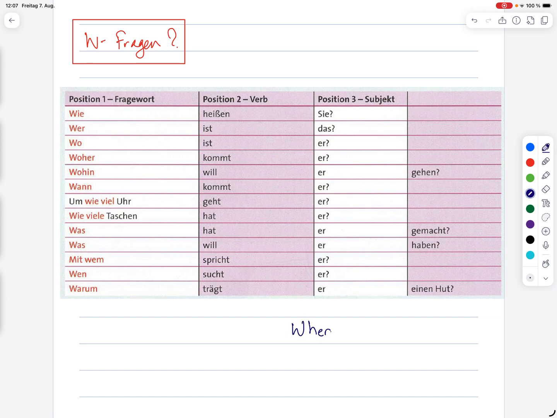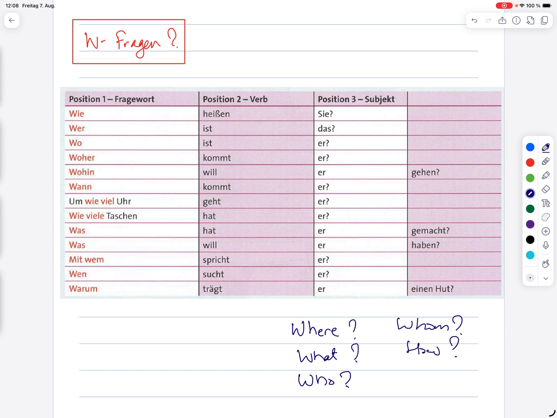So where, what, and then who, then whom, how. How is the exception here, but you can also ask with how, right? How many apples, or something like this. So in the same way you have in German what is called W-Fragen, to ask questions starting with the words with W, and then following the verb, right?